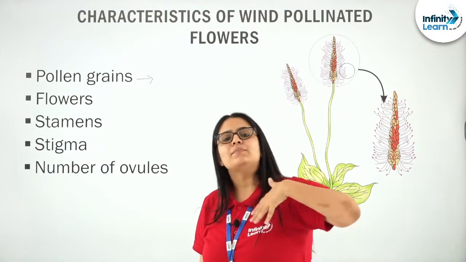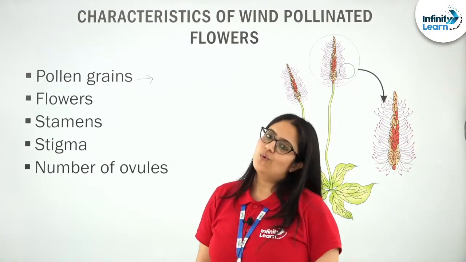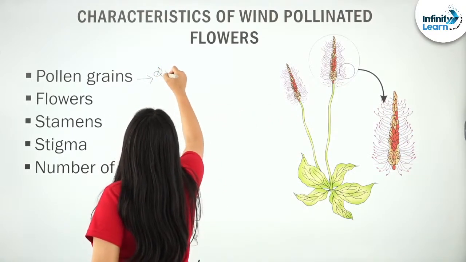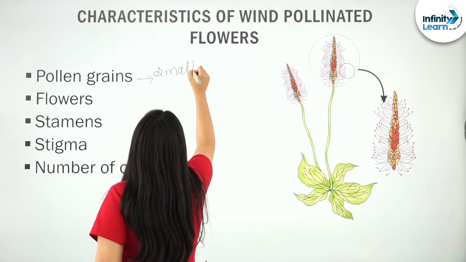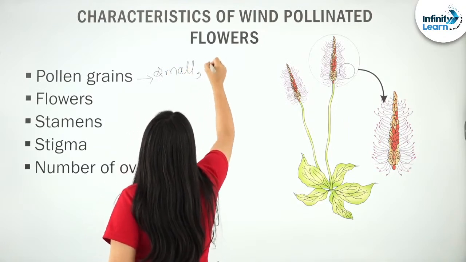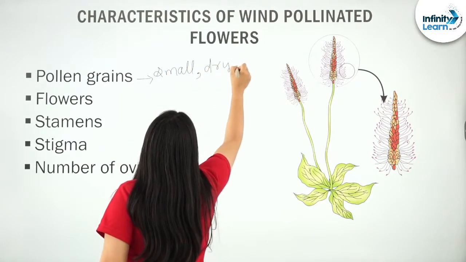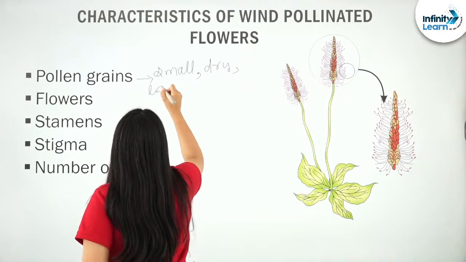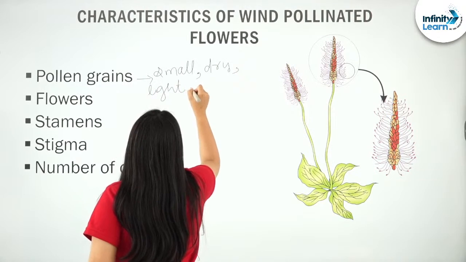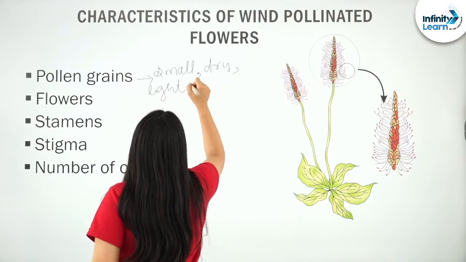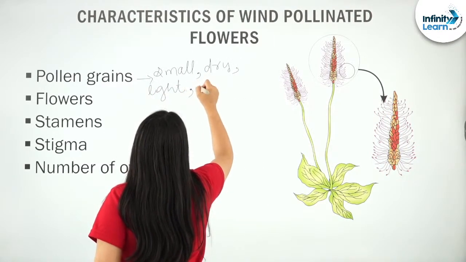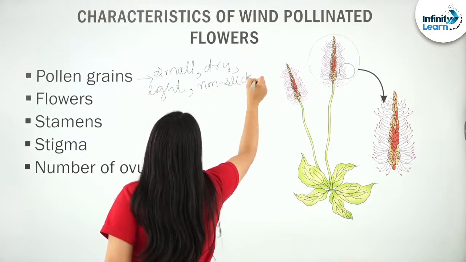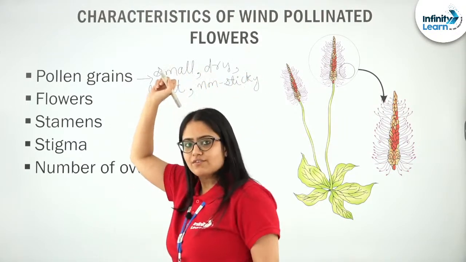Only then can they be easily carried by the wind. Correct? Any doubt? Right?